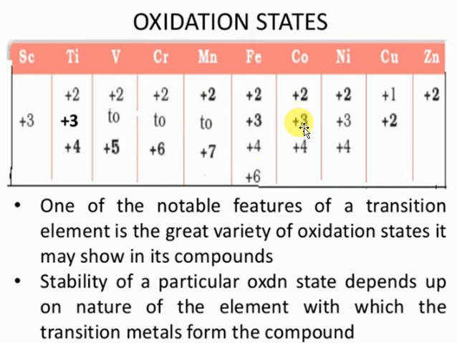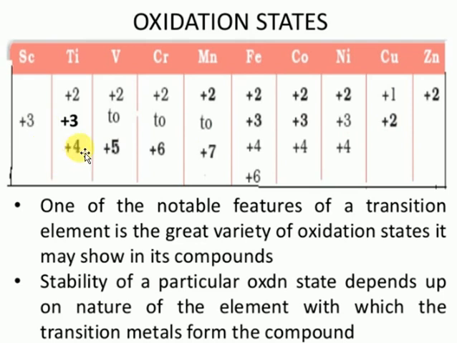Cobalt: plus 2, plus 3, plus 4 possible. One small logic point, don't get confused here. Copper plus 1. For all the remaining elements except scandium, the plus 2 oxidation state will come. And next, here is the concept: after plus 2, for the remaining elements from nickel back to scandium, plus 3 only.